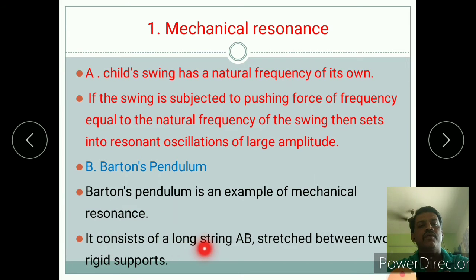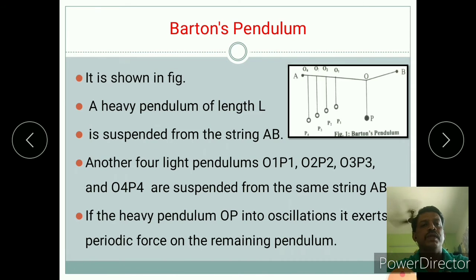It consists of a long string AB stretched between two rigid supports. Barton's pendulum is shown in the figure. A heavy pendulum OP of length L is suspended from the string AB. Another four light pendulums O1P1, O2P2, O3P3 and O4P4 are suspended from the same string AB. If the heavy pendulum OP is set to oscillate, it exerts a periodic force on the remaining pendulums.